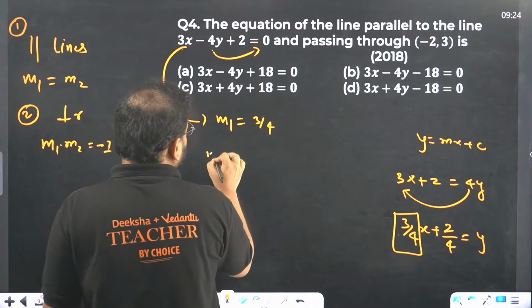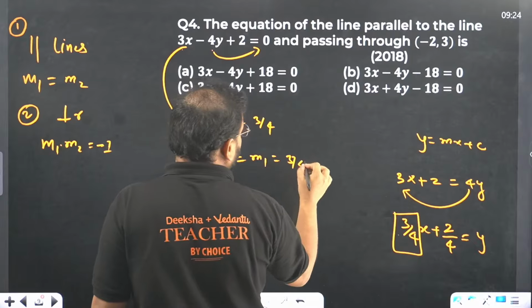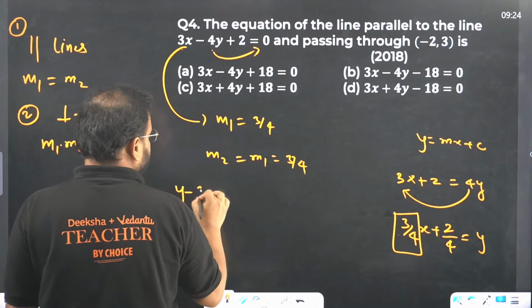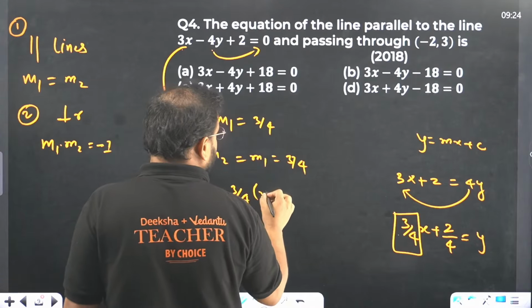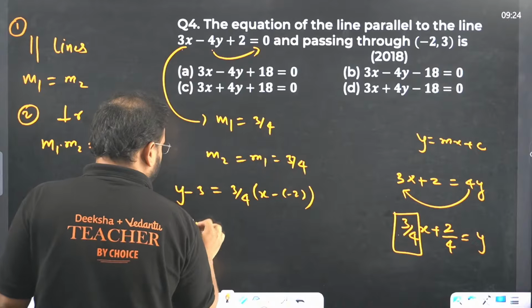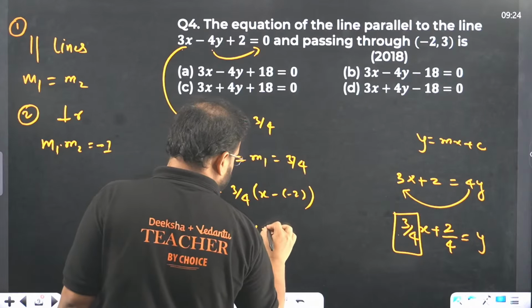We know that in the case of parallel lines, m2 equals m1, which is nothing but 3 by 4. And we're going to write the same thing over here: y minus 3 equals 3 by 4 times x minus of minus 2. Cross multiply, you get 4y minus 12 equals 3x plus 6.